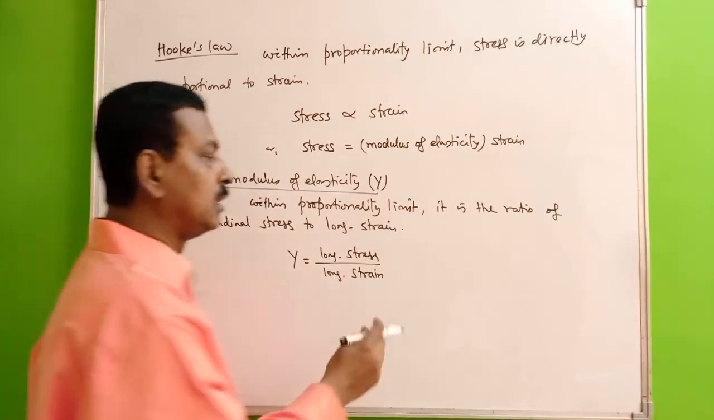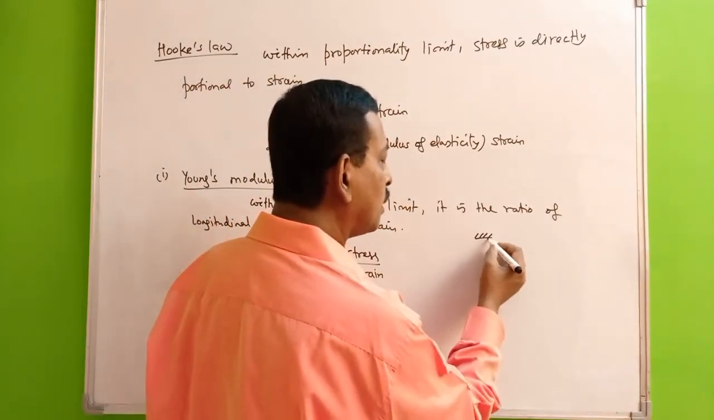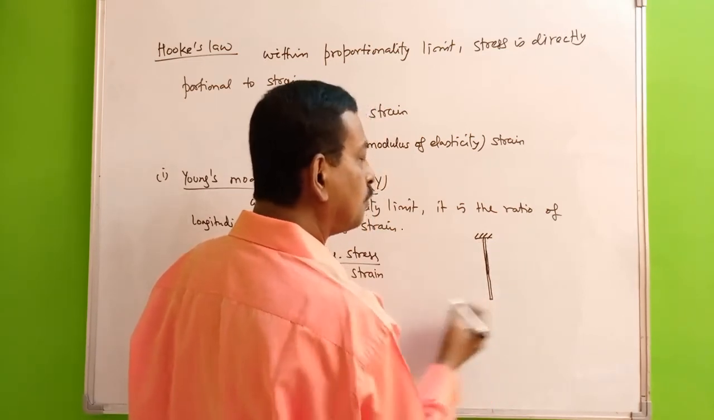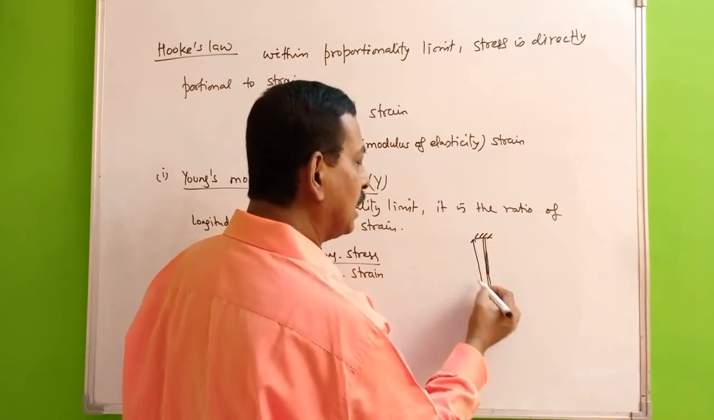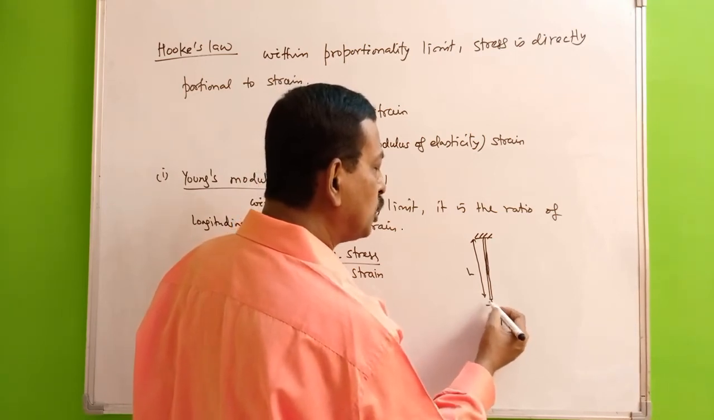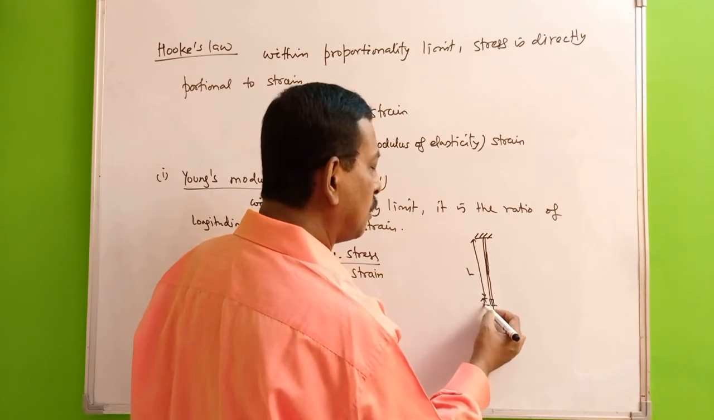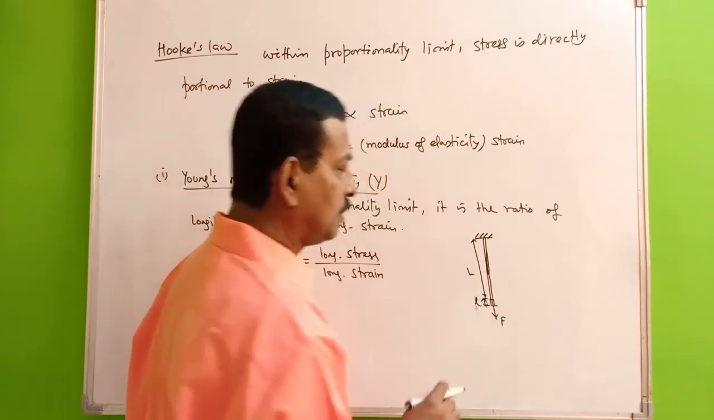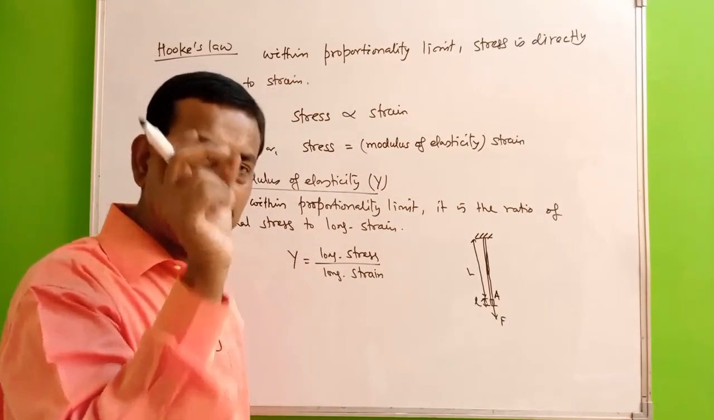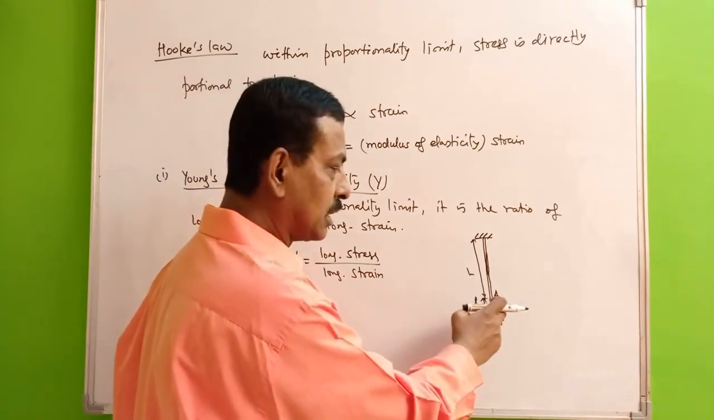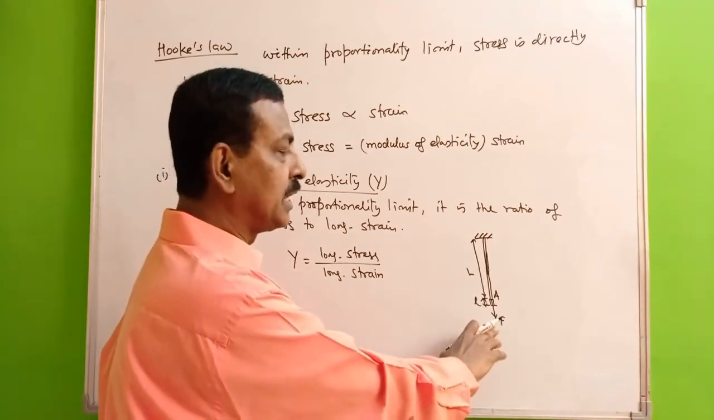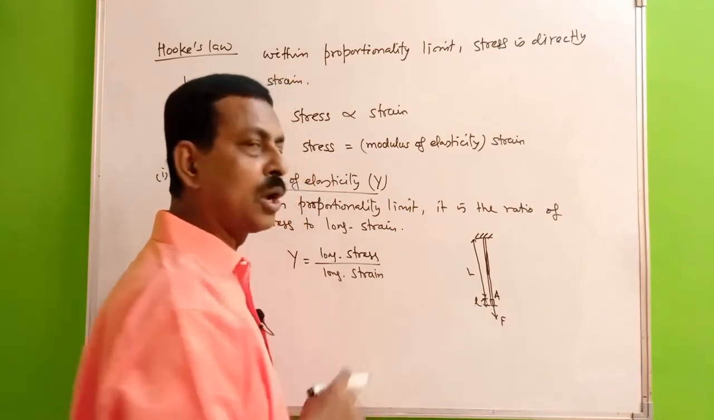How do we get that? The expression for this: suppose we have a rod or a wire. Its length is capital L. And we are applying a force F which produces a change in its length by delta L or a small l. Suppose the area of cross section of this is A. We have a rod of area of cross section capital A, length capital L, on which we have applied a force F, which produces an extension small l.